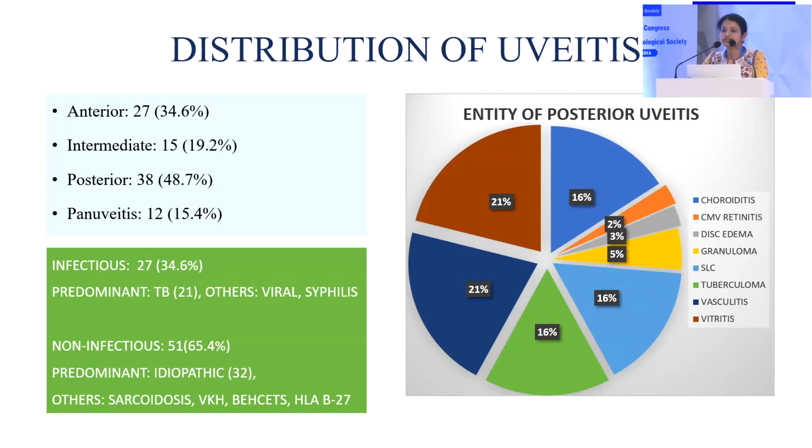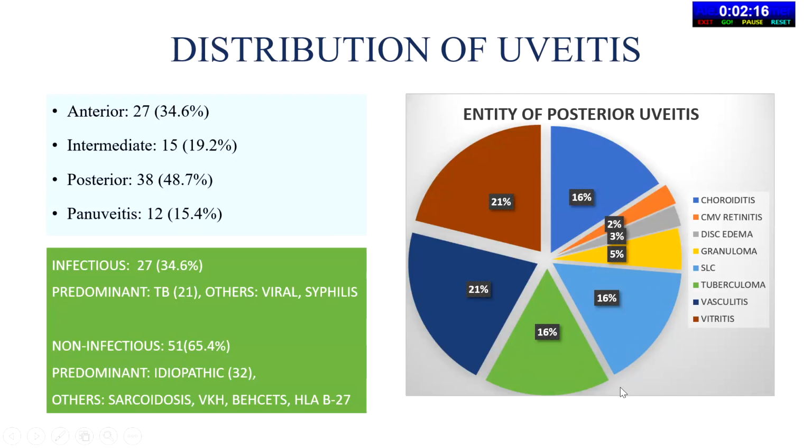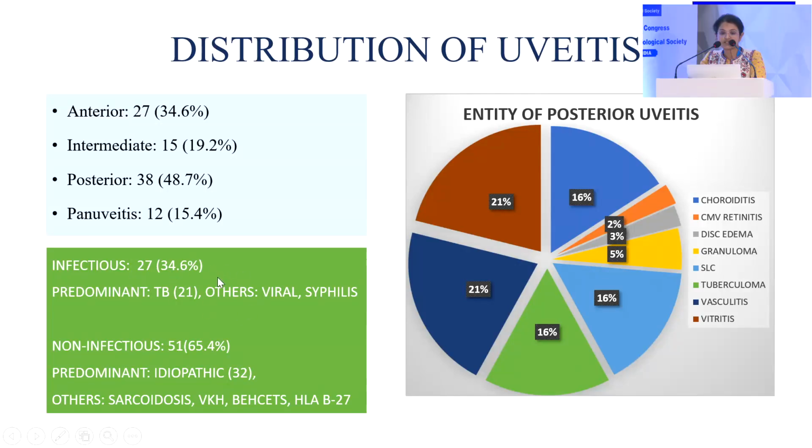As you can see, in the entity of posterior uveitis, vasculitis and vitritis took up the majority of the portion, followed by choroiditis and tuberculoma. Infectious cases were noticed in about 35% of cases, with TB being predominant, and non-infectious about 65%, with idiopathic being most predominant.